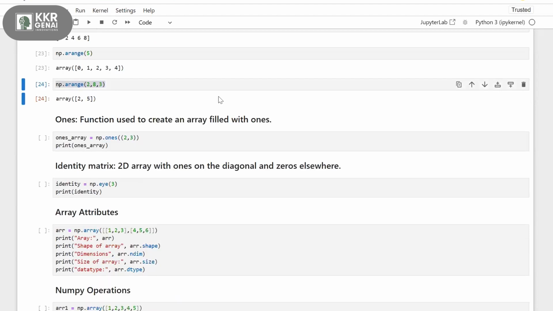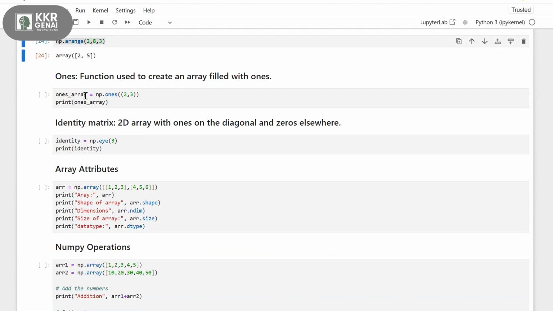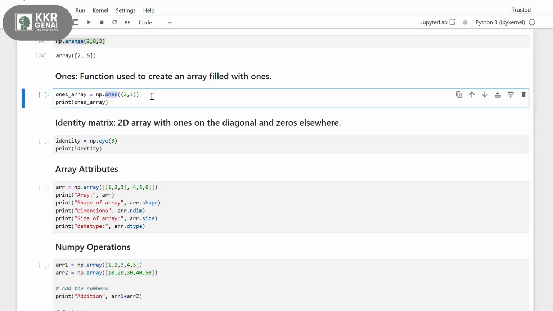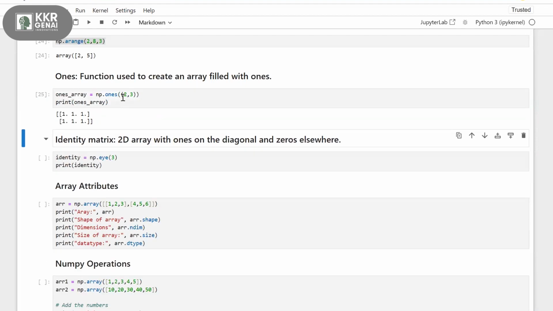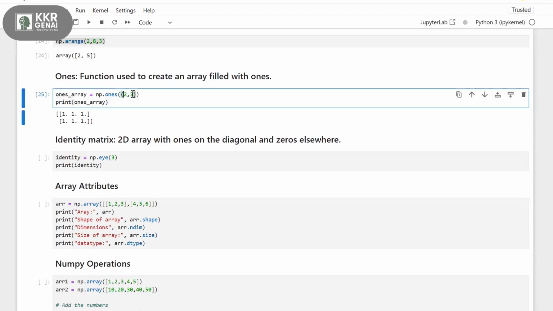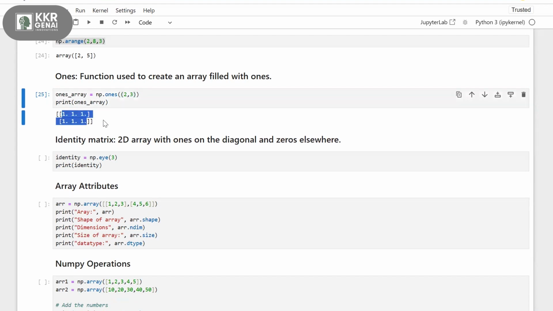Now the other function is the ones function. It will create arrays of ones. In order to use it, you need to use np.ones of, and I'm giving 2 comma 3. Let's see what's the output. There are 2 rows and 3 columns with ones. I need all my row values and column values to be ones, so my output is all ones.